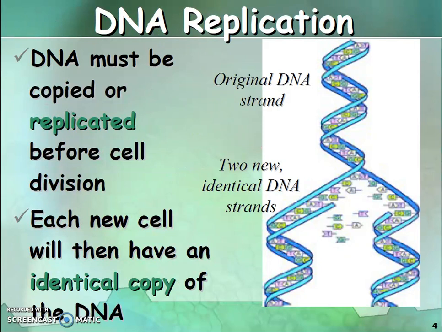The DNA is an important part that must be handed over to the next dividing cells, containing all the information on how the cell metabolism is going to take place. So the DNA must be copied or replicated before the cell division, so that after replication it is passed down to the next dividing cell. Each new cell will then have an identical copy of the DNA.